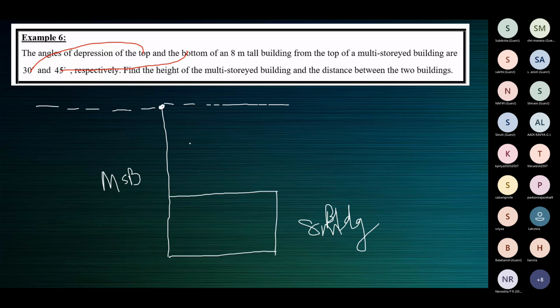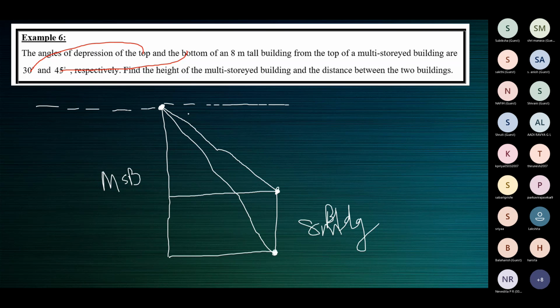Okay, so he's here at the top of the multi-storied building. This is the horizontal line. He looks at the top of the 8-meter tall building. He's looking at the top, but how do we know that this is shorter? Because of the angles of depression. So he's at a higher level. This is the top of the 8-meter tall building. This is the bottom, or the foot, of the 8-meter tall building. Line of sight is from the eye of the observer to the point observed. This is one line of sight. This is the other line of sight. Excuse me, they're line segments, not crooked lines like these. These are the lines of sight.